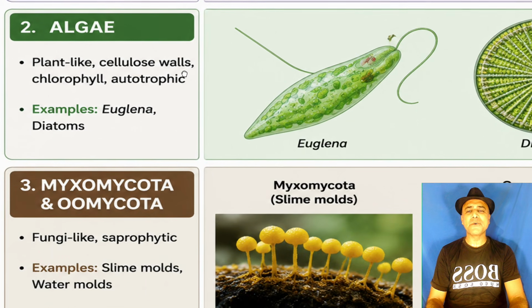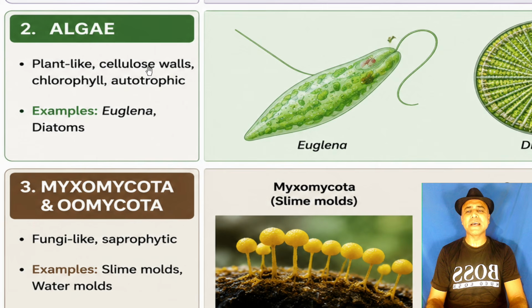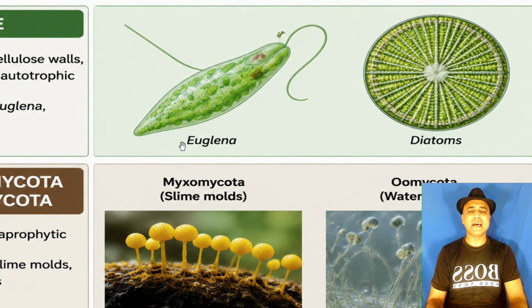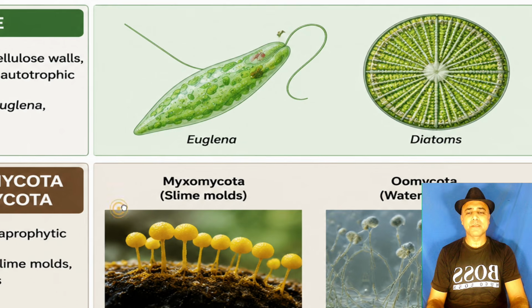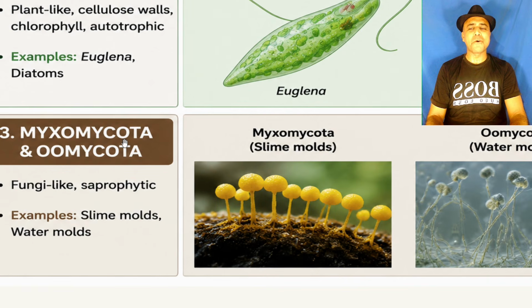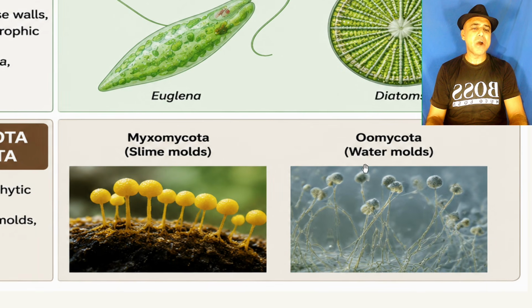The second group of Kingdom Protista is algae: plant-like, with cellulose walls and chlorophyll. They are autotrophic. Examples are Euglena and diatoms. Myxomycota and Oomycota are fungi-like and sporophytic. Examples are slime molds and water molds.